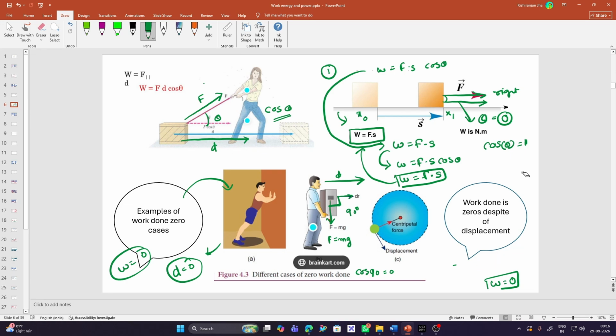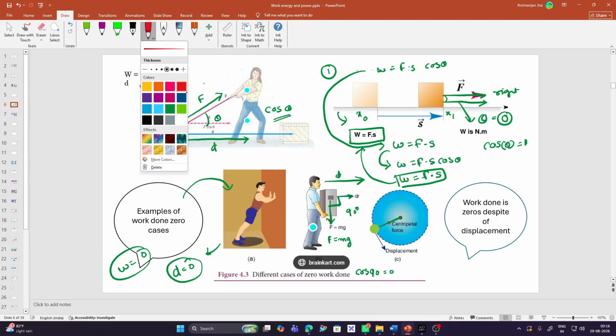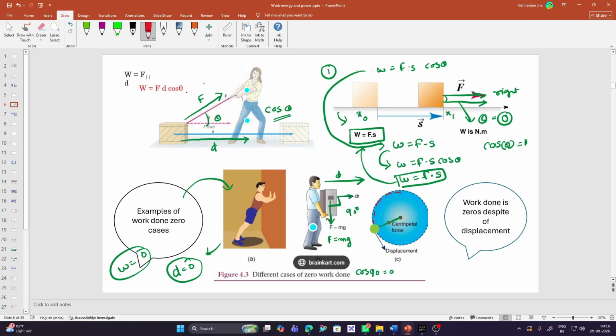Now let's have a look at one more example. This is from circular motion, and you will understand it when I provide the lectures on circular motion. For now, you can see a ball is tied to this string, and this ball is moving in a circular path, right? If you remember your concepts of geometry, this is the displacement of the ball, and a centripetal force is acting on the ball. If you don't know about the centripetal force, don't worry, we will cover it in circular motion.